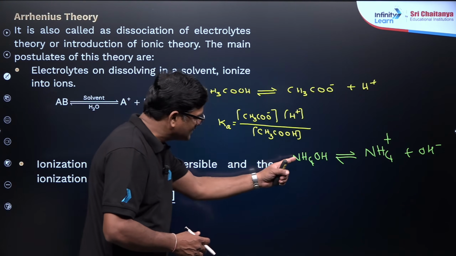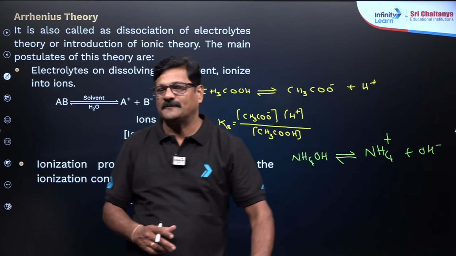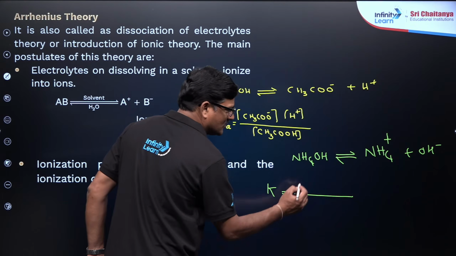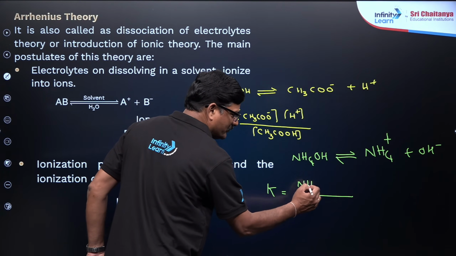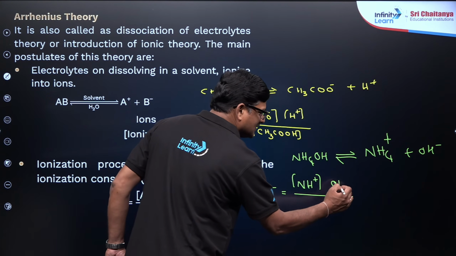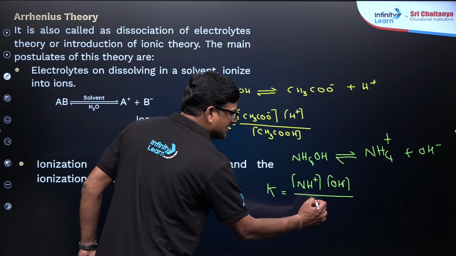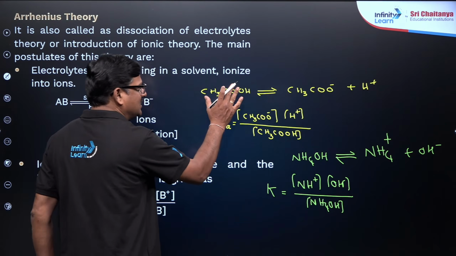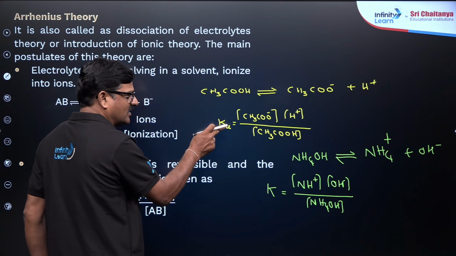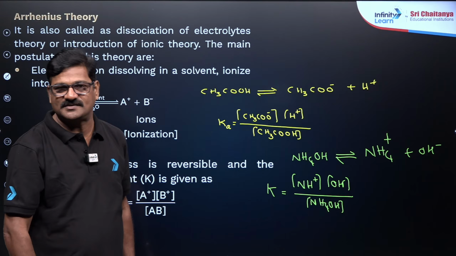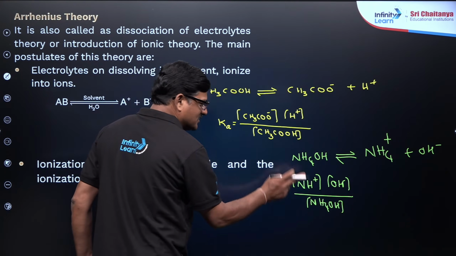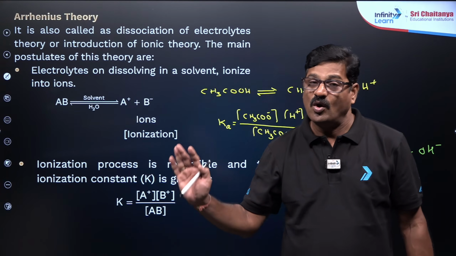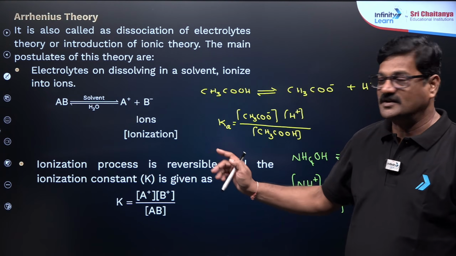Okay, this is a base because it is giving OH minus. So its dissociation constant, the base dissociation constant, will involve NH4 plus and OH minus, and it is going to give rise to ammonium hydroxide. Okay, so this is an acid, so Ka is the acid ionization constant or acid dissociation constant, children, and this is a base. This is going to be Kb, that is base dissociation constant or base ionization constant Kb.